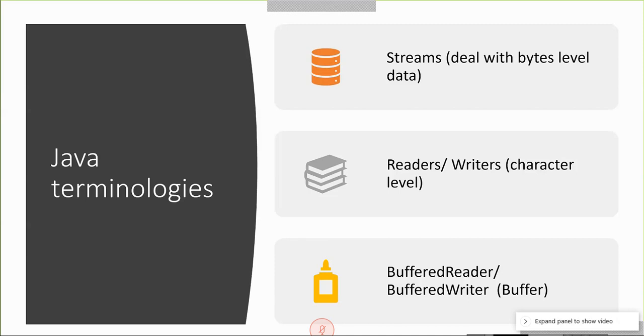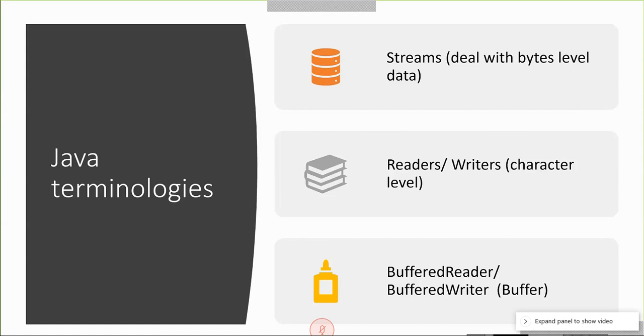The first one is streams, reading and writing bytes. The second one, reader and writer. There is some encoding that is converting to characters, dealing with data at the character level. Then buffered reader and buffered writer, so that there is a temporary memory area called the buffer.